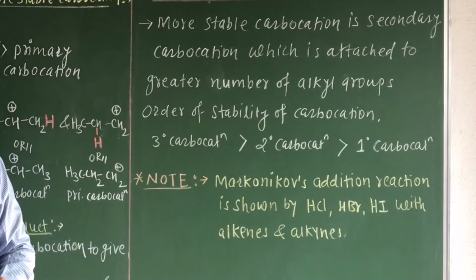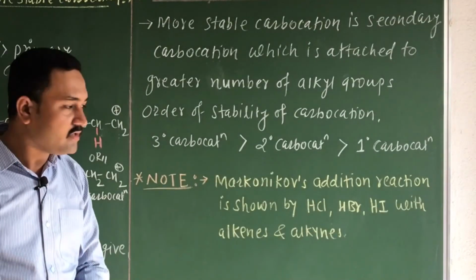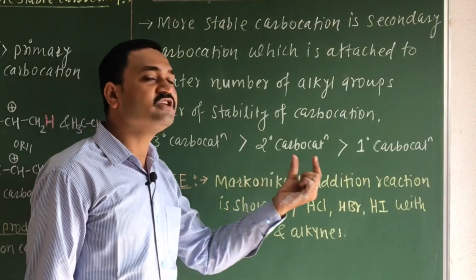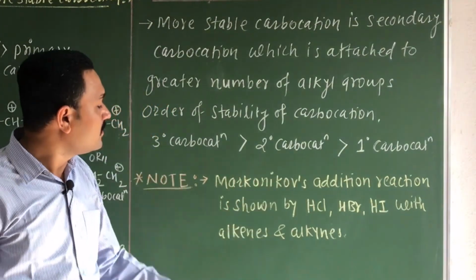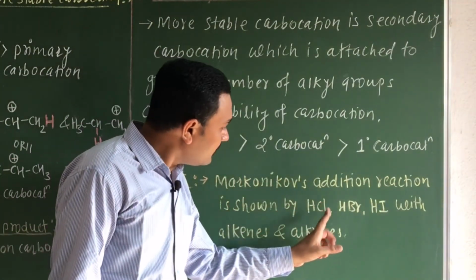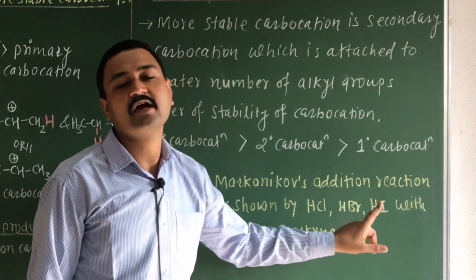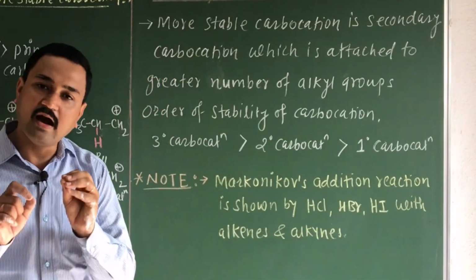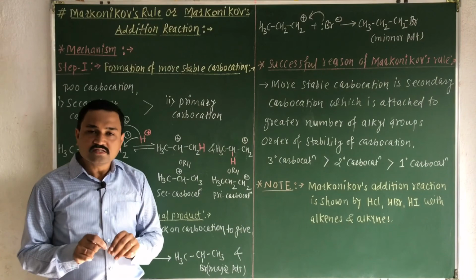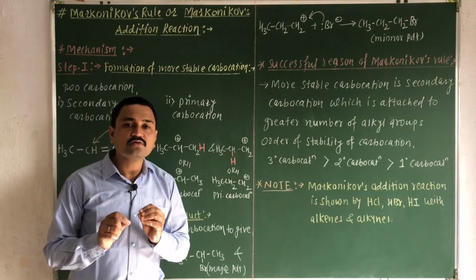Now lastly, just note down one important point. Markovnikov's addition reactions take place with HCl, HBr and HI with alkenes and alkynes. So this is the whole of Markovnikov's rule in detail.